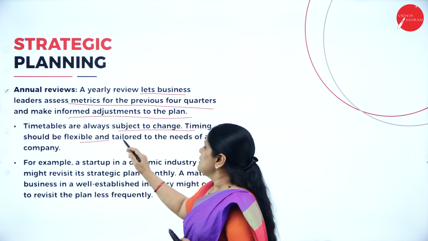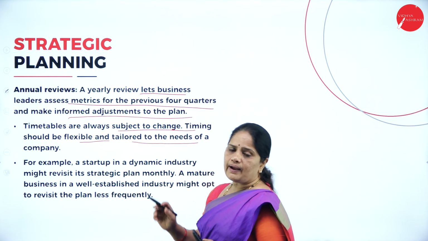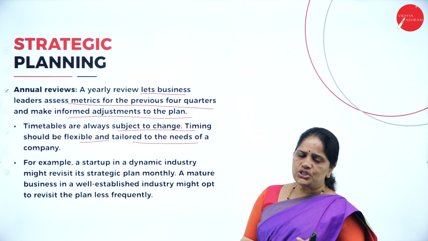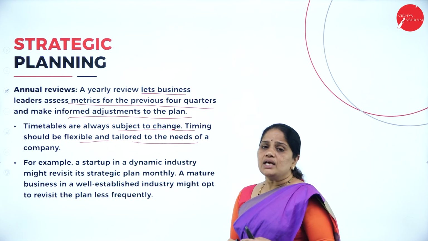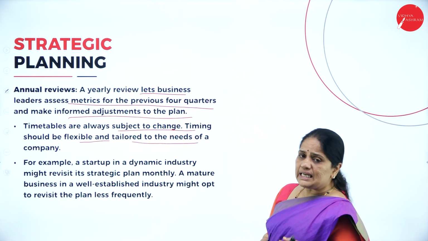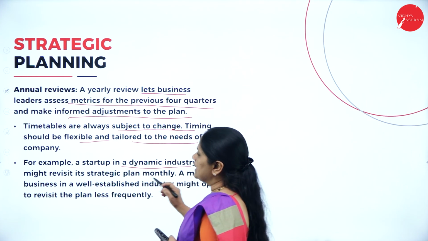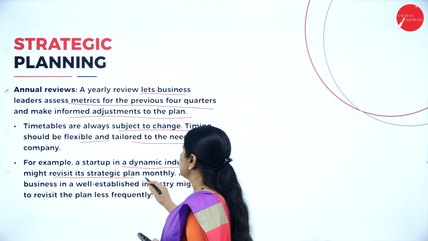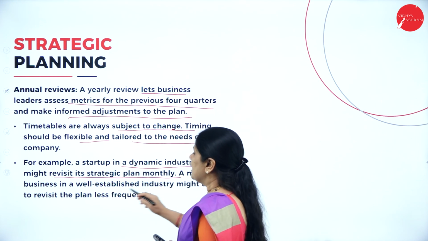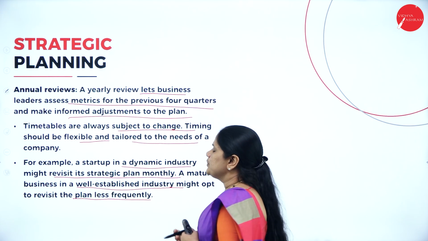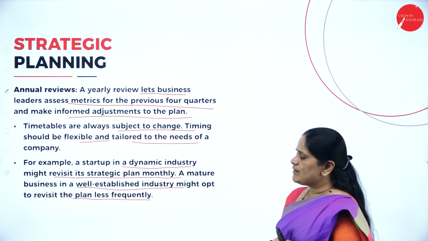Timing should be flexible and tailored to the needs of the company. So whenever we have a timetable for the company, it should be flexible as well, so that it can meet the needs of the company. For example, a startup in a dynamic industry might revisit its strategic plan monthly. A mature business in a well-established industry might opt to revisit the plan less frequently.